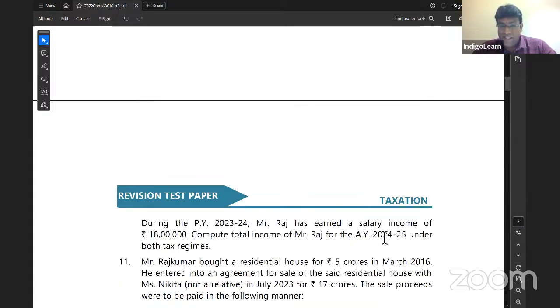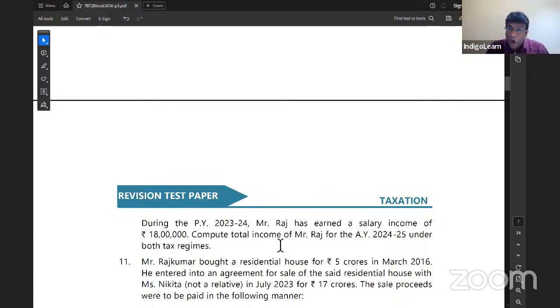And during previous year, he has earned salary income of 18 lakh. Compute total income of Raj under both tax regimes. A pretty simple question, but you have to keep in mind that under default tax regime, you cannot take deduction for self-occupied property, and loss under house property cannot be set off with other income in default tax regime. And also, we should not take Chapter 6A deduction. That point you have to keep in mind.